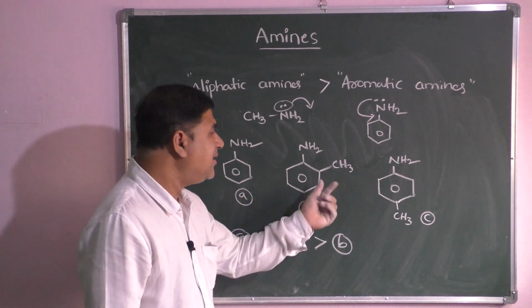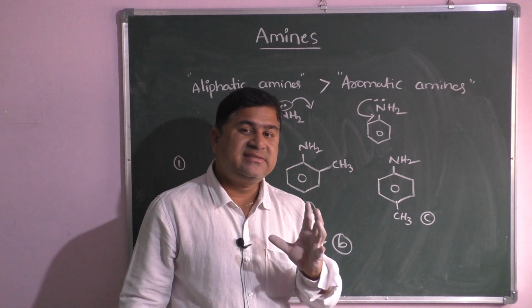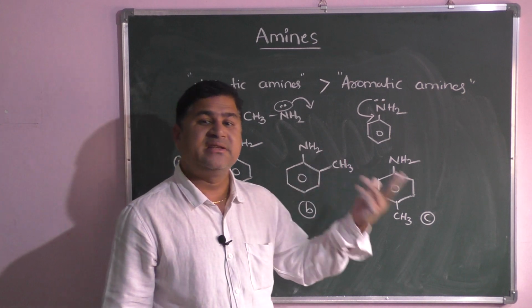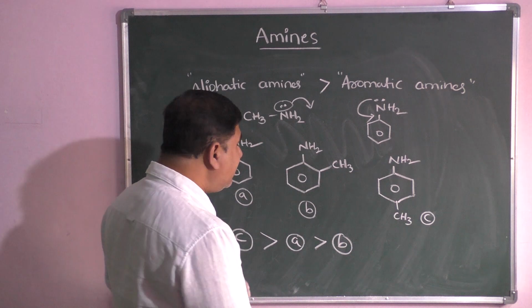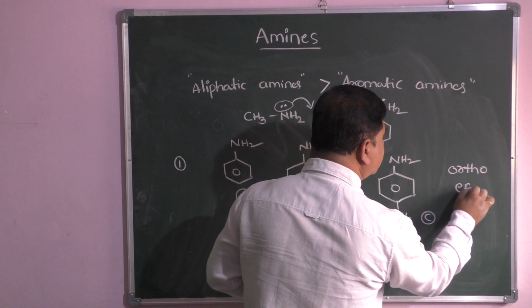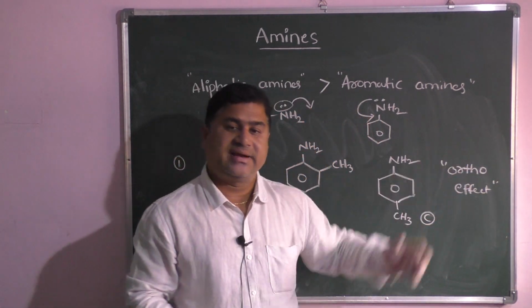The reason is that here CH3 is present at ortho position. If the CH3 is present at ortho position, definitely the ortho effect plays a major role. Remember, ortho effect. So what is this ortho effect?